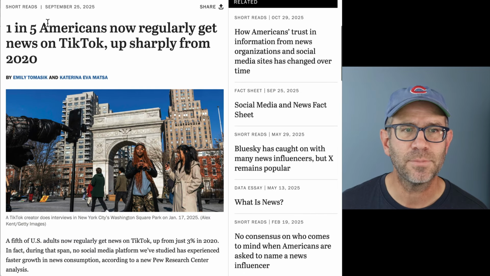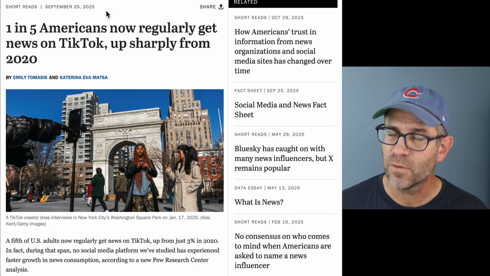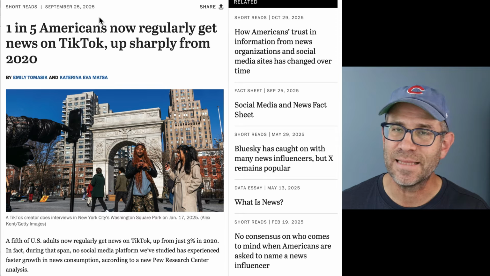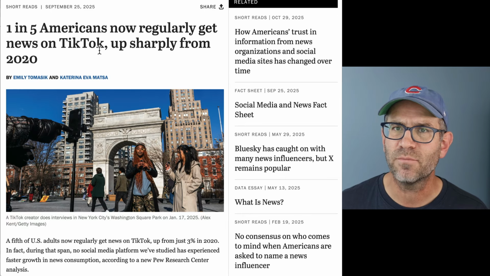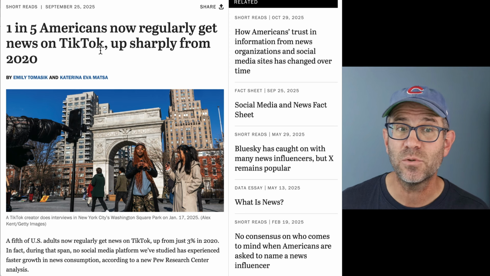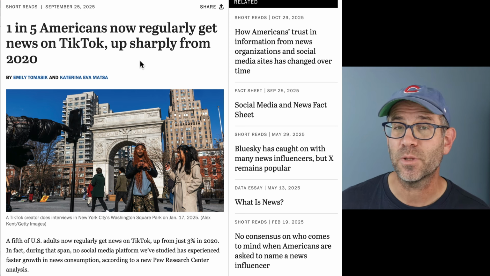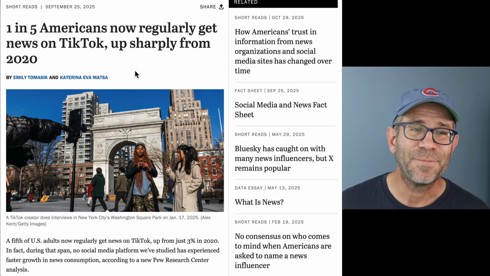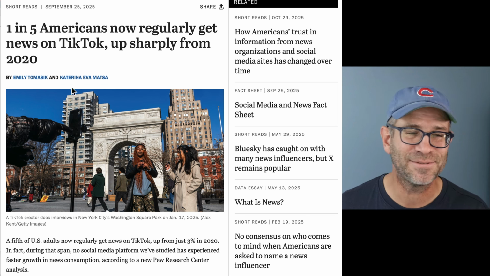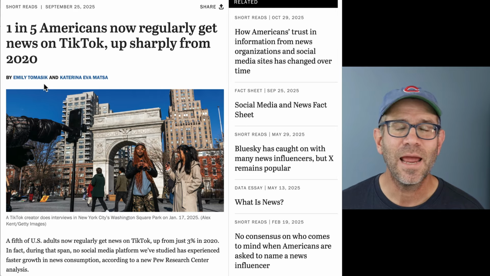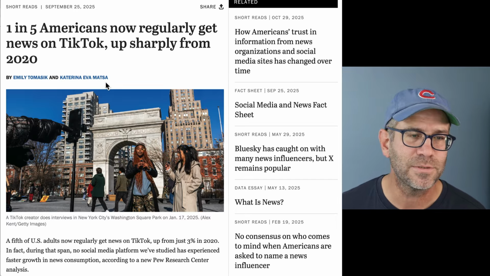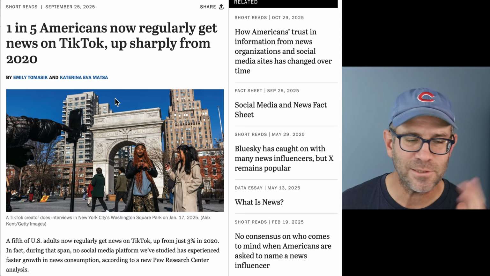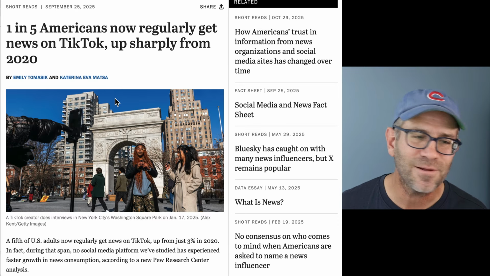article that was published September 25th, 2025. I'm recording this at the end of October, and so it's about a month ago, and the title was "1 in 5 Americans now regularly get news on TikTok, up sharply from 2020." Again, it's just odd. What a world we live in. And this is an article written by Emily Tomasic and Katarina Eva Matza. Sorry for the pronunciation. I'm a Midwesterner and we say things all kinds of weird.